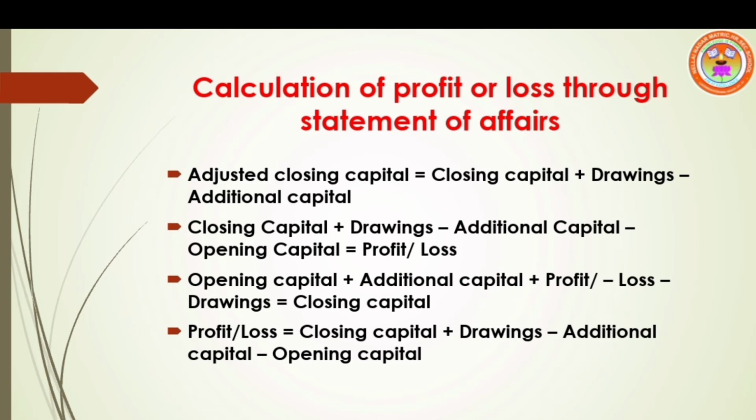Suppose if adjusted closing capital is more than the opening capital, it denotes profit. If adjusted closing capital is lesser than the opening capital, it denotes loss. This formula will be used to find out profit or loss of the business.